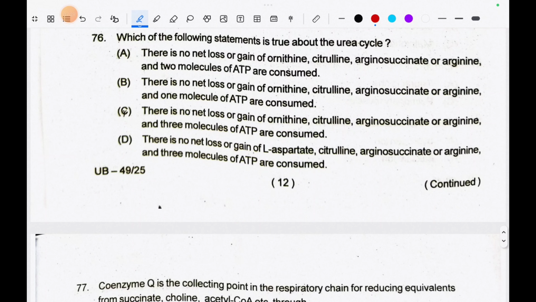Question number 76. Which of the following statements is true about the urea cycle? The correct answer is C. Question number 77.